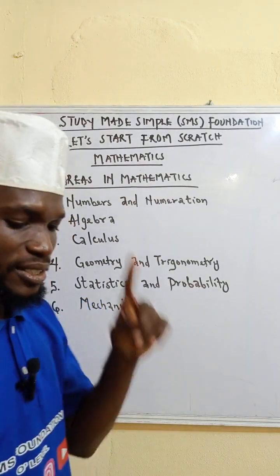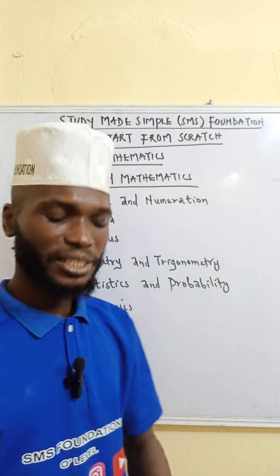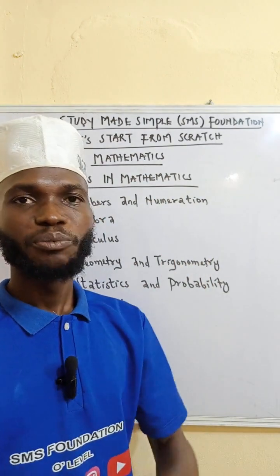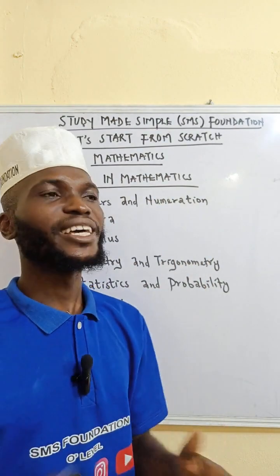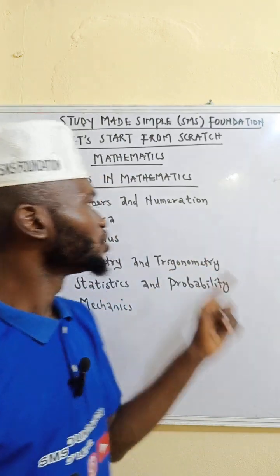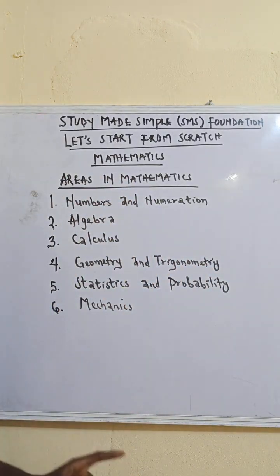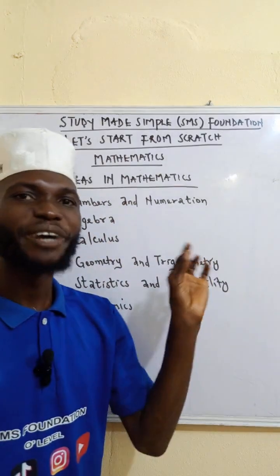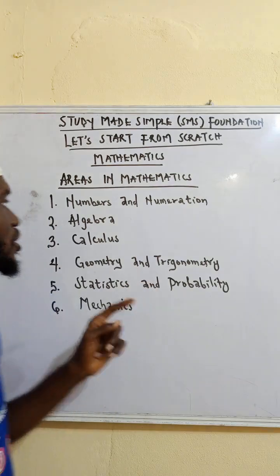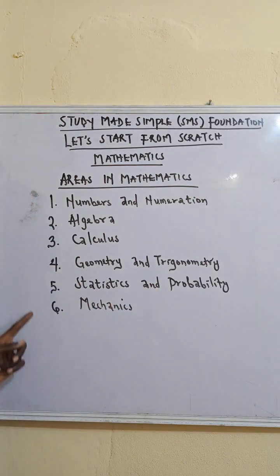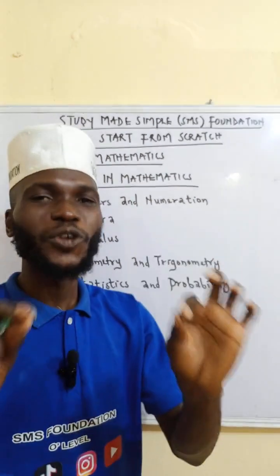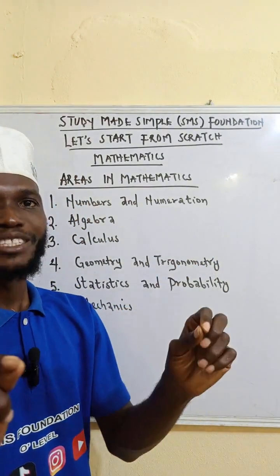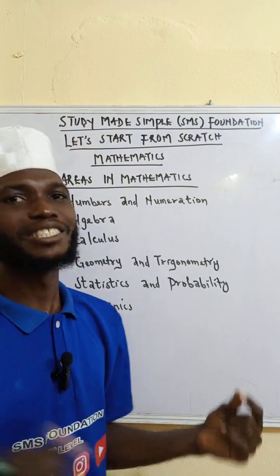For a student preparing for WAEC, GCE, JAMB, NECO, post-UTME, name it, any O-level exam, you need to cover these areas. The first 5 are under ordinary mathematics, but if you combine everything from 1 to 6, that is further mathematics. That's the difference between mathematics and further mathematics.